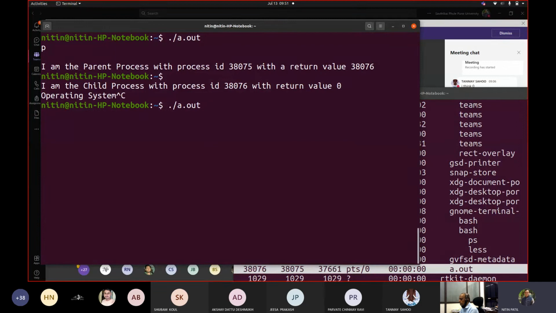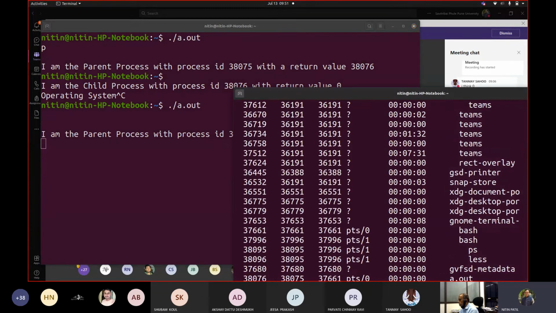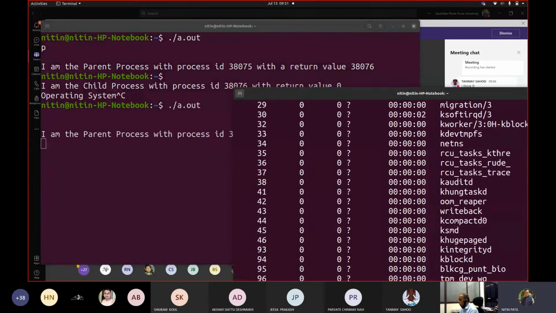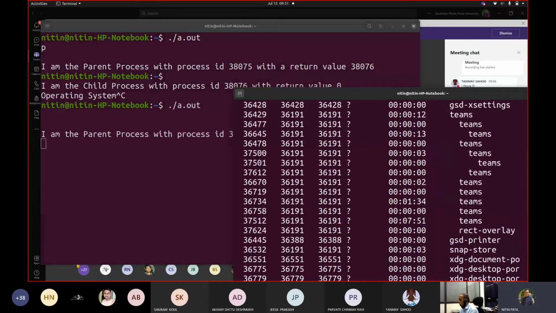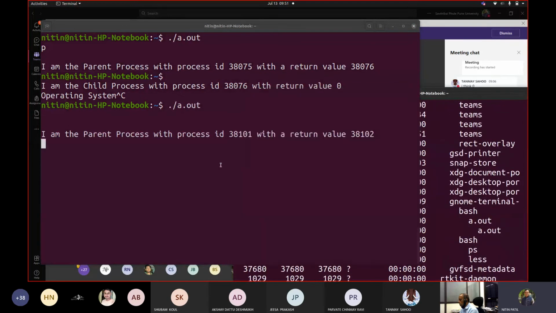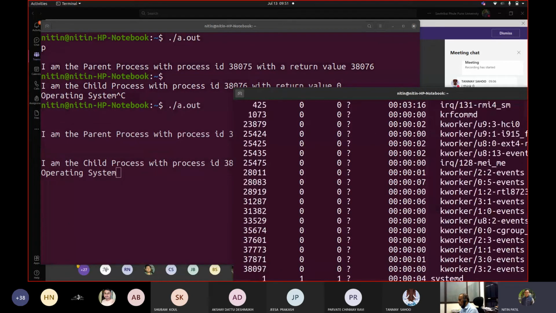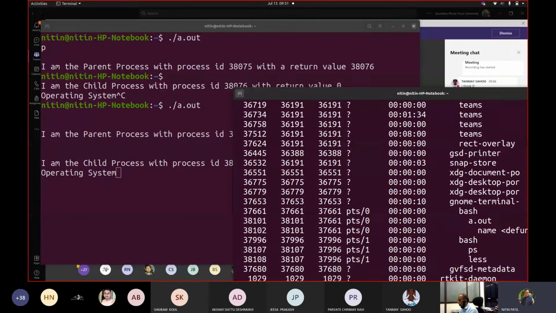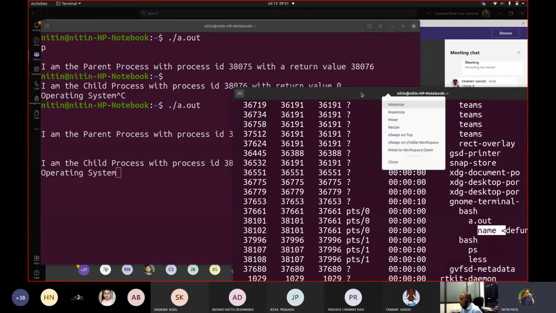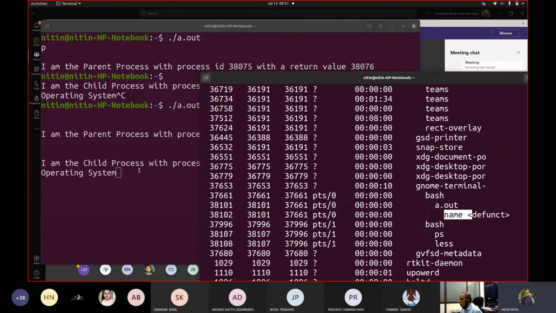So I am pressing a character. A.out is there. So let me press this. Both a.out. Now a.out should be removed. And can you see name now? Can you see name? It was defunct. Why defunct? Yes. Why defunct? Because it printed this and it is done with its work. Now it should not be in memory because the task of execution is already done. Now we cannot do anything with that part.